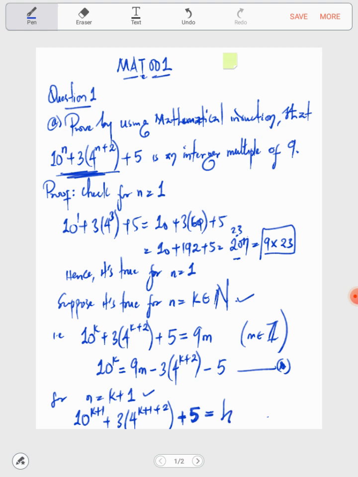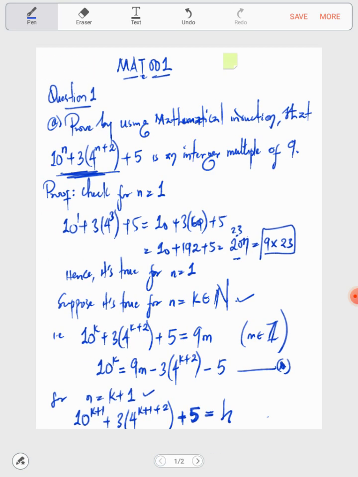So now let's take it one after the other. What we intend to do is to show that h can be expressed as a multiple of 9. So let's see if we eventually come to that.